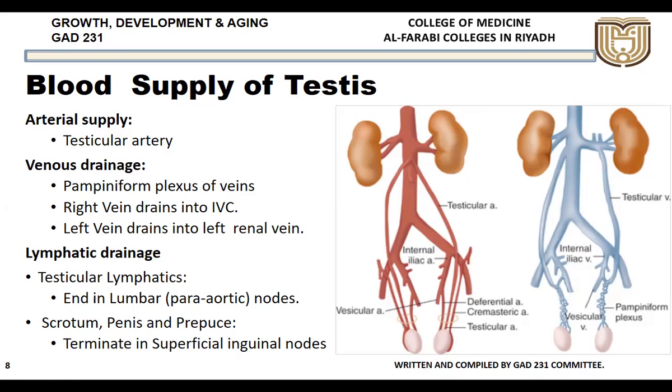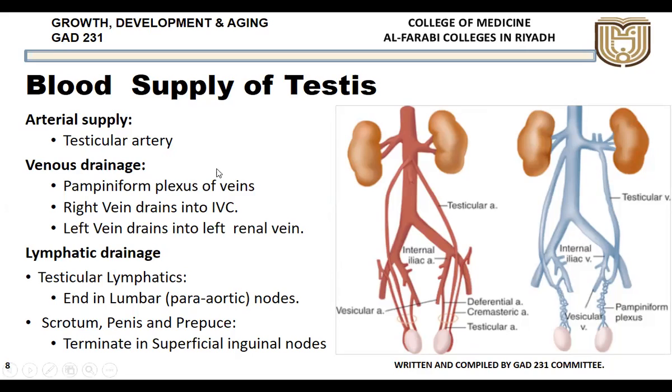Sometimes, because of the overload going against gravity, the valves fail, and it leads to a condition called varicose vein, varicosity. That is called varicocele, and it is more commonly seen on the left side. Why? Because the testicular vein drains at right angles, not like here. So there is more pressure, which leads to dilatation of the veins around the testis on the left side. So it is more prone to varicose vein, varicocele. It is called varicocele.